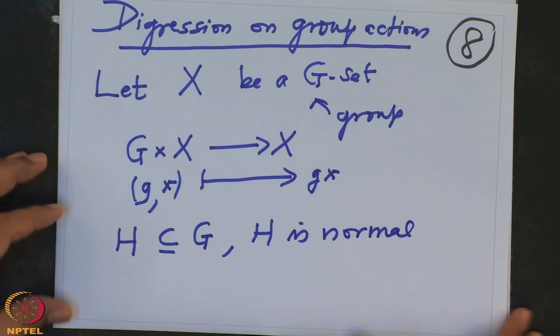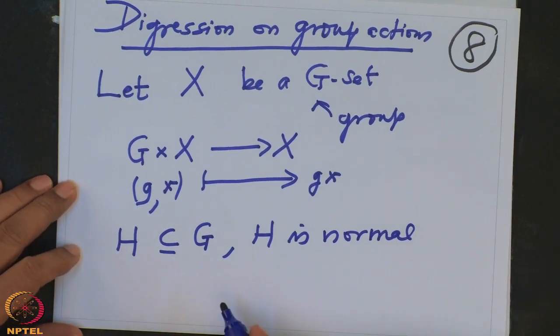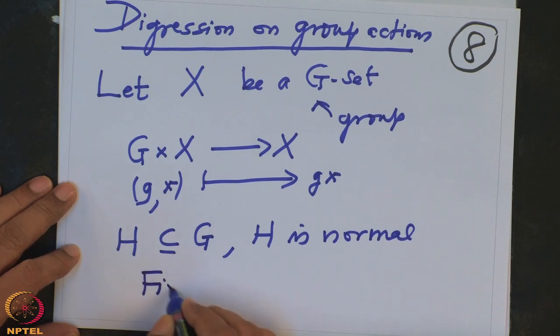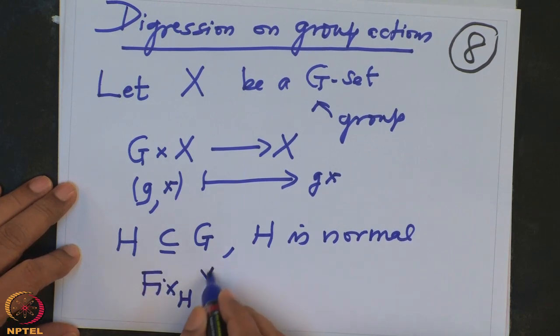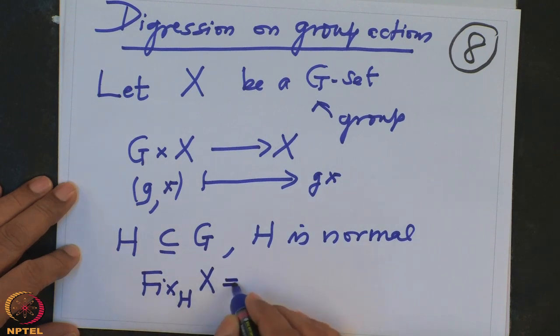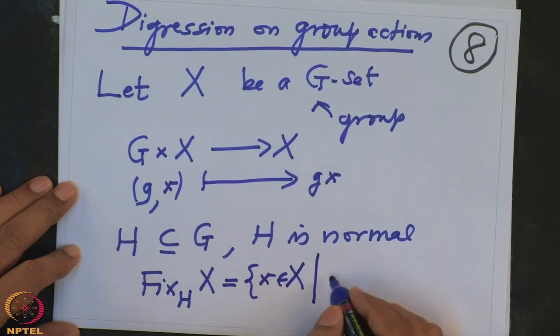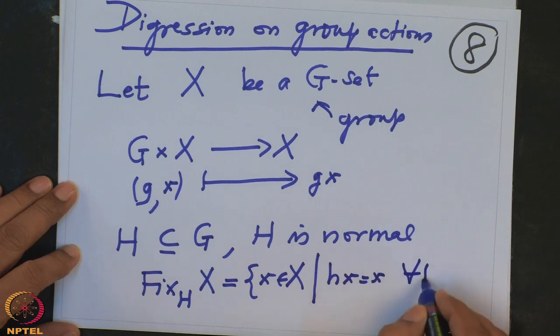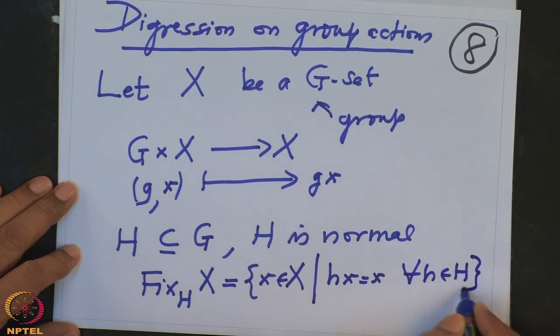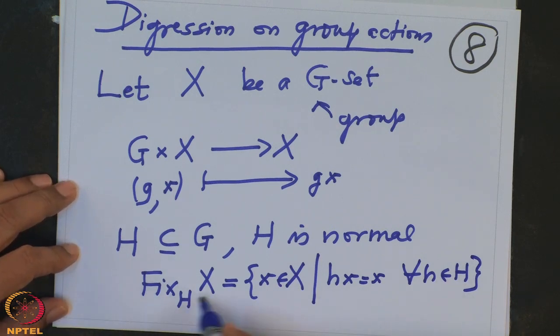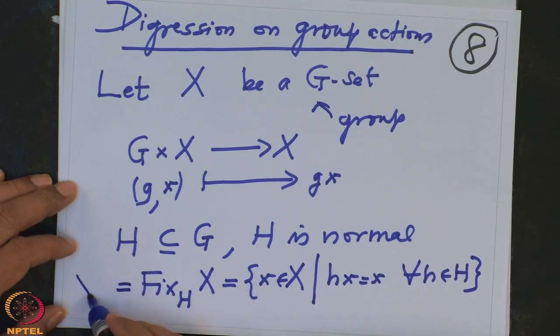All right. Now let us denote also the set fix_H(X). These are the fixed points of X with respect to H, that is, all those elements x in X such that hx equals x for all h in H. These are the fixed points with respect to H, and I will also denote this fixed point set by X^H.